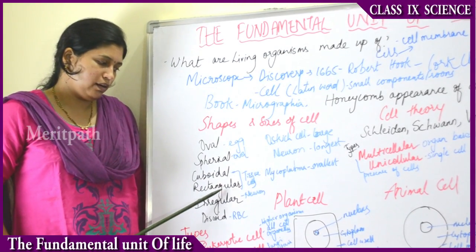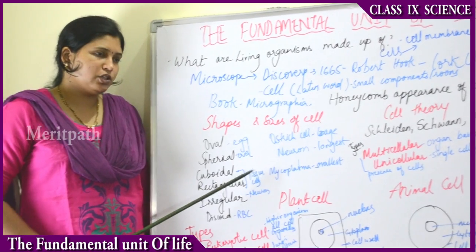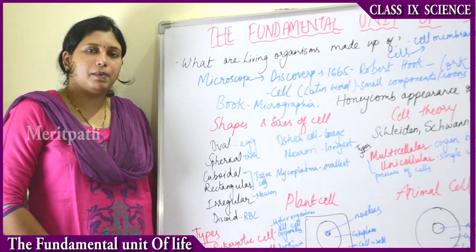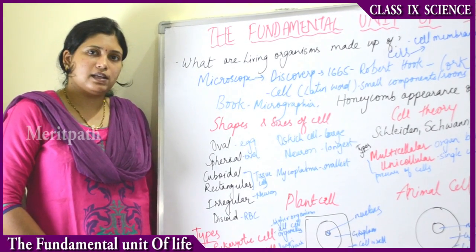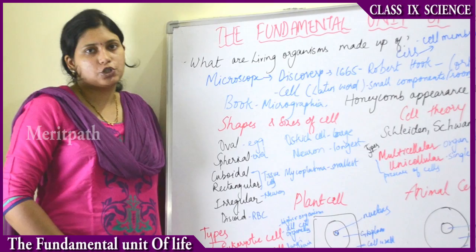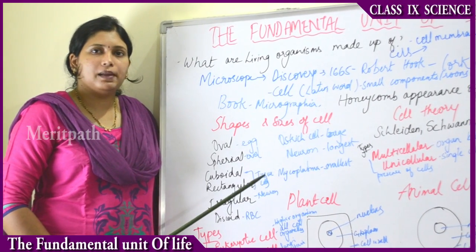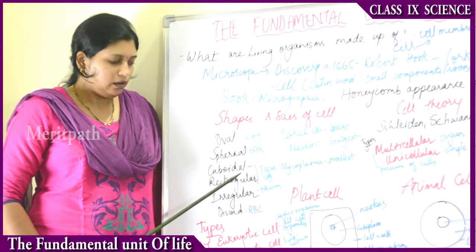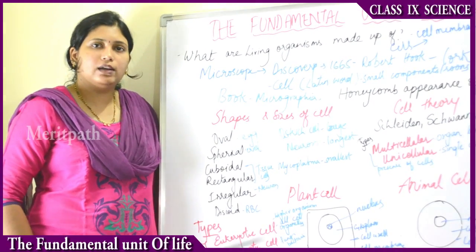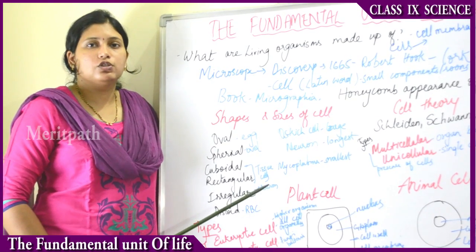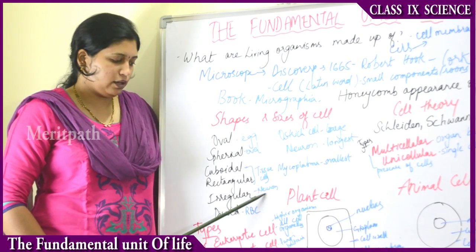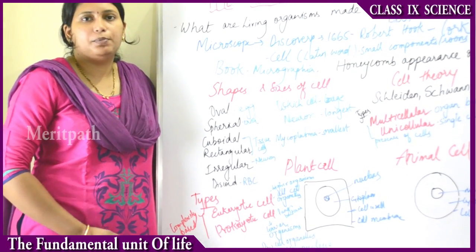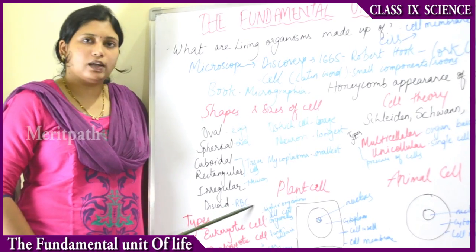Then moving to cuboidal and rectangular. Cuboidal and rectangular shaped cells are tissue cells. We have read about complex permanent cells, simple permanent cells, meristematic cells, in the tissues chapter, and epithelial tissues we have read. All those complex permanent, simple permanent tissues are cuboidal and rectangular in shape. Then irregularly shaped: nerve cells or neurons, those present in the brain, are irregular in shape. Then discoid. Discoid shaped cells are RBCs, that is red blood corpuscles, and they keep floating in the blood.